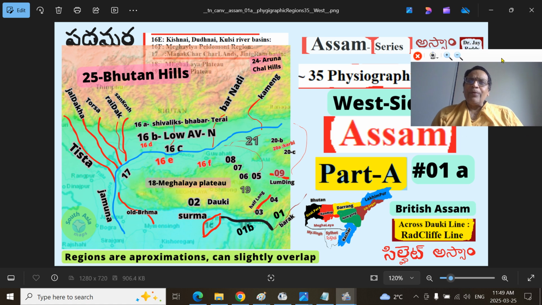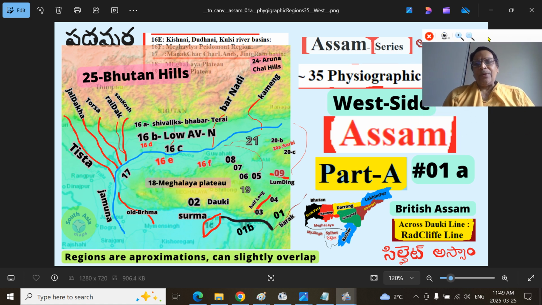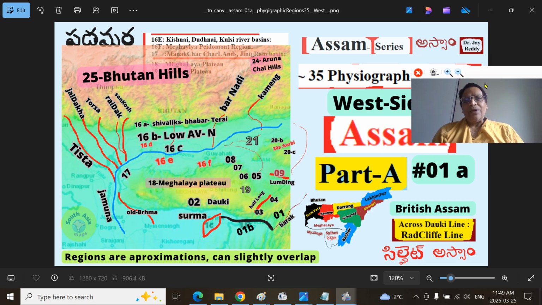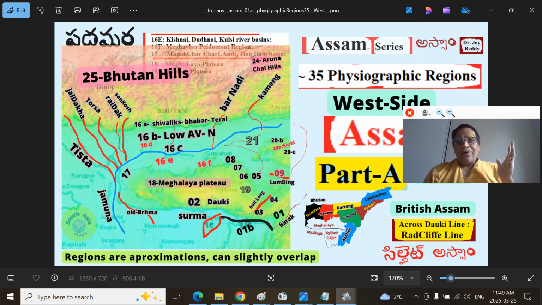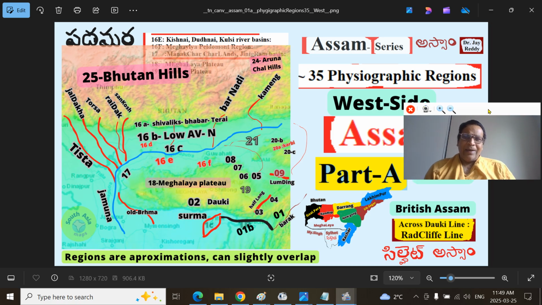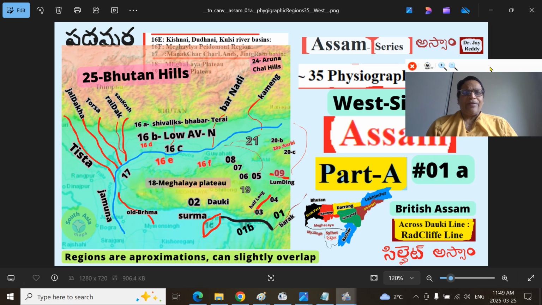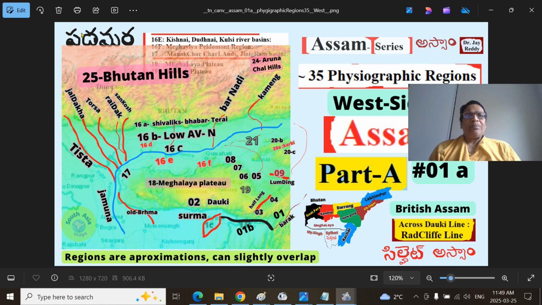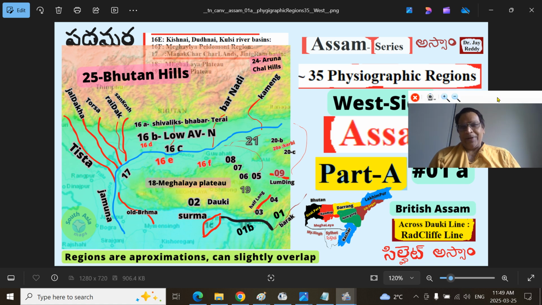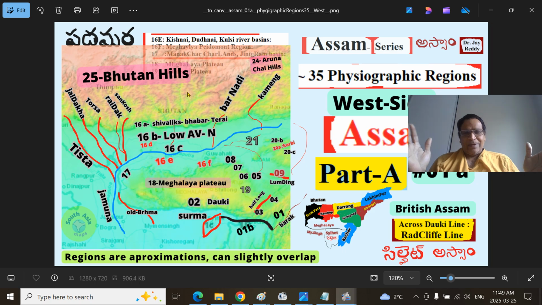With that introduction, friends, today the title of the presentation is that we are looking at the physiographic regions of Assam. I delineated around 35, in much more detail. This is part A, 01A, that is the western part. In the next part, we will look at the physiographic regions of Assam on the eastern side, because covering around 35 would be overwhelming and lengthy, so I divided it into two parts.